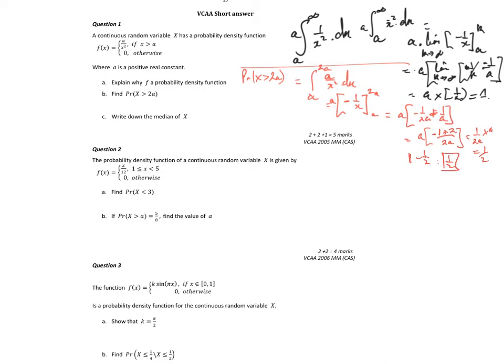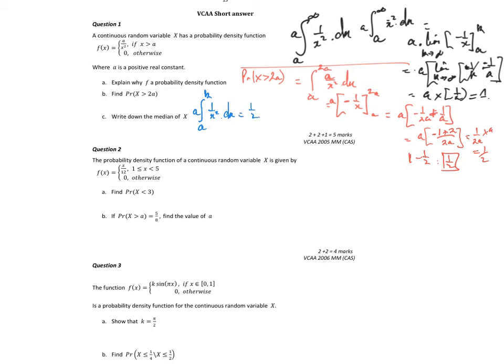Okay, so we could have done a limit thing. It's not too crucial, I guess. And the next part of it then is I need to solve the integral. So I'm running out of room. The median value is I need to find the value of, say, k. I'll take a at the front, 1 over x squared dx equals a half.